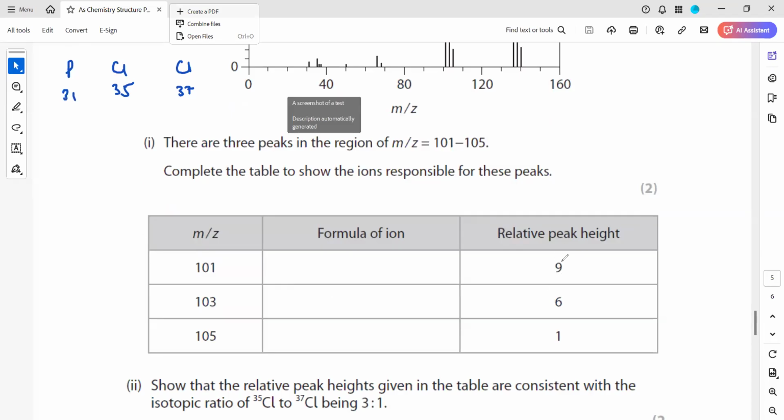One of the masses is 101, the total mass of a molecule, another is 103 and the last one is 105. So how can we have 101, 103 and 105?